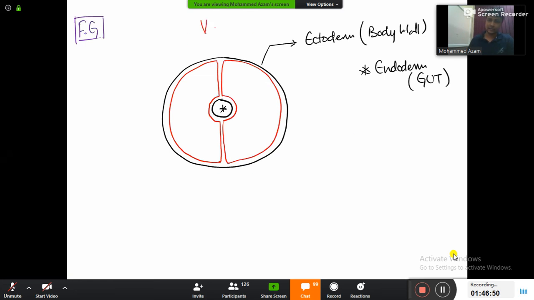And if this is the ventral side here right now, guys, and this is the dorsal side, we are actually taking the transverse section. So now my main intention is about this one here right now. This one will be known as the mesentery. So this one will be known as the ventral mesentery, and this will be known as the dorsal mesentery.